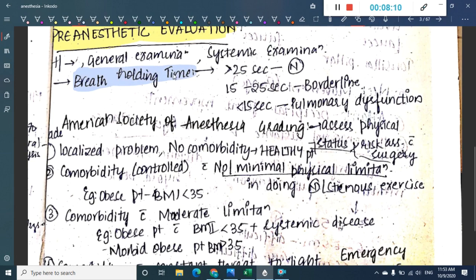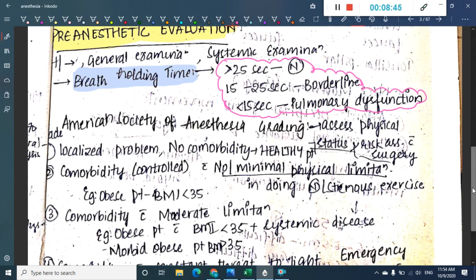In the systemic examination, we have to ask the person to hold the breath for some time. If he is able to hold the breath for 25 seconds, then it is normal. If he is only able to hold the breath for 15 to 25 seconds, then that is borderline. If he is only able to hold the breath for less than 15 seconds, then that is pulmonary dysfunction. So this is what we see in breath holding time.